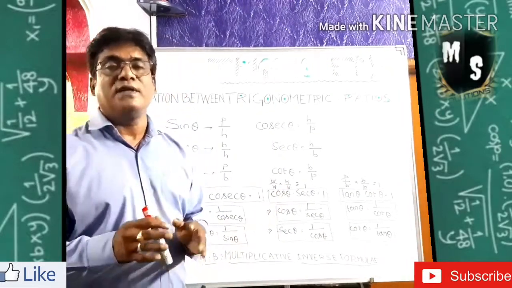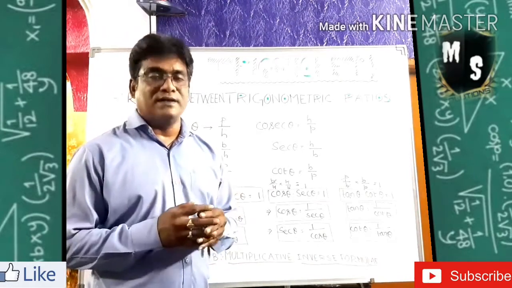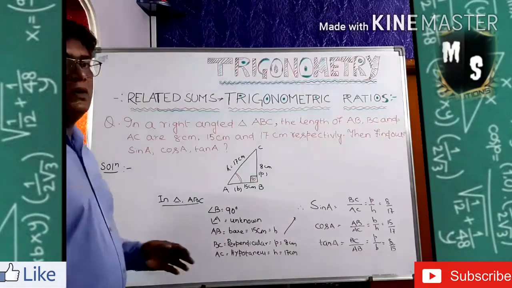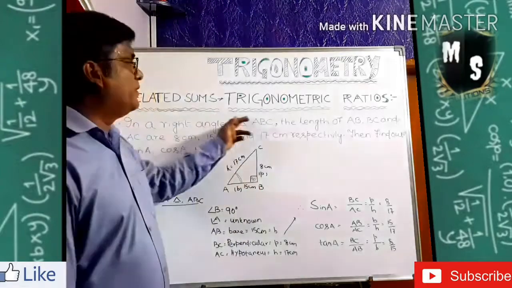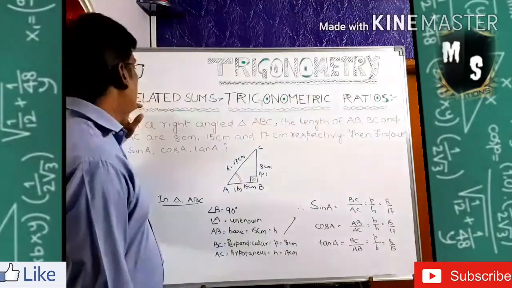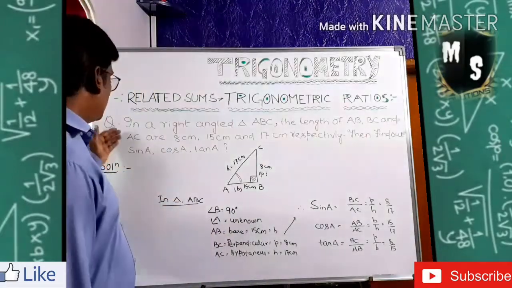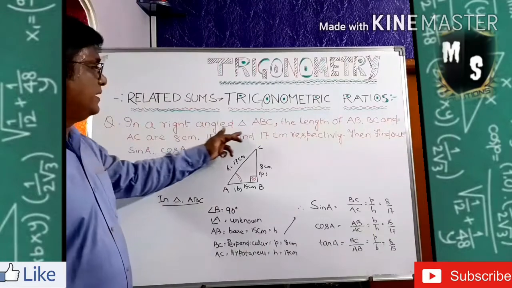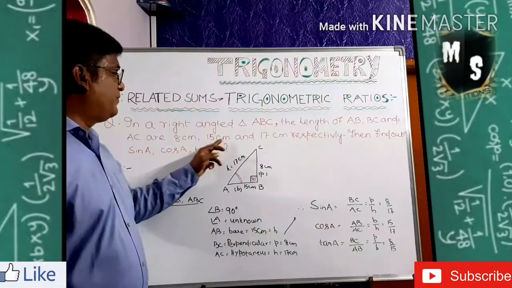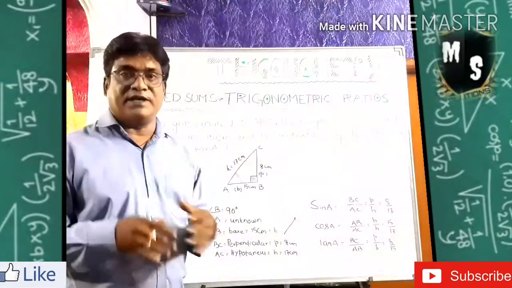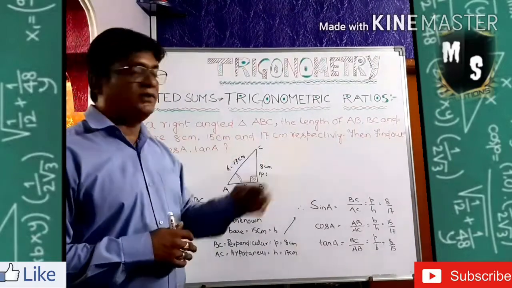Let's try to do some sums for it, by which it will be easy for you to go through the chapters nicely. Now I am going to show you a sum by applying the trigonometric ratios. So how is the sum to be done? See now, a question is given to you. In a right angle triangle ABC, the lengths of AB, BC and AC are 8, 15 and 17 centimeter respectively.